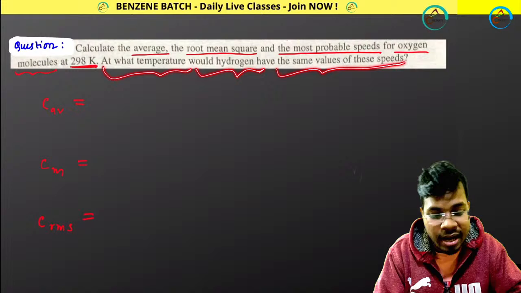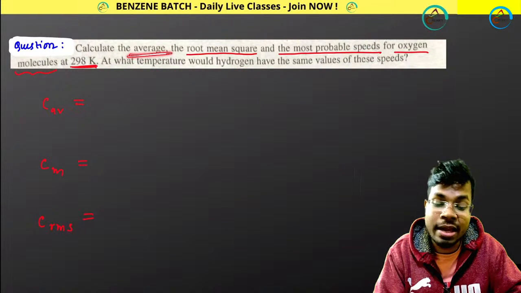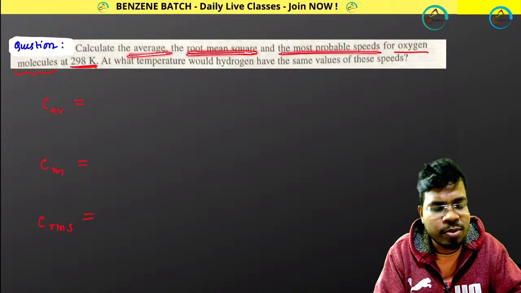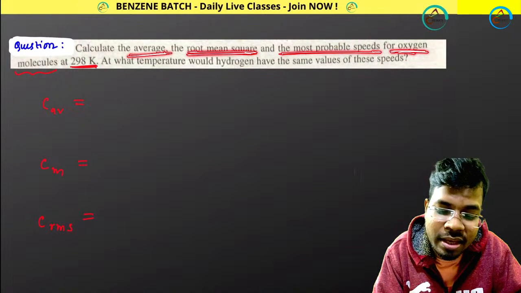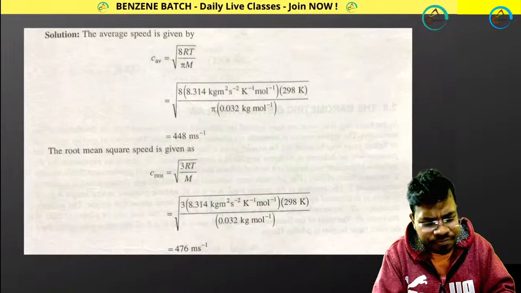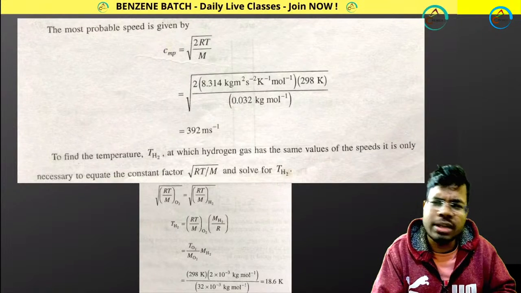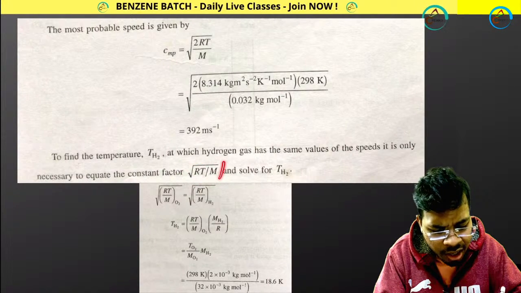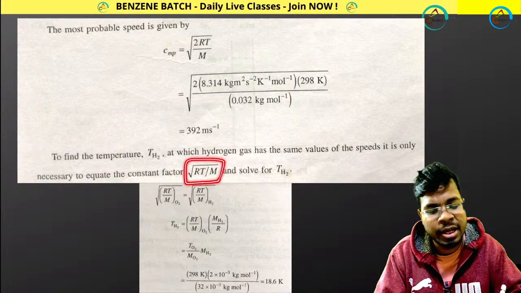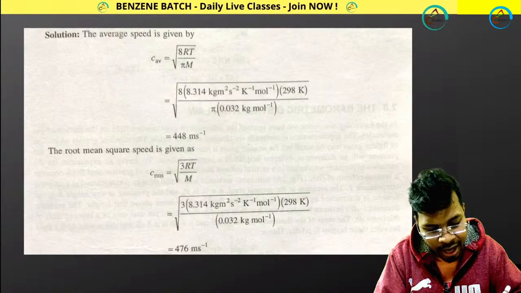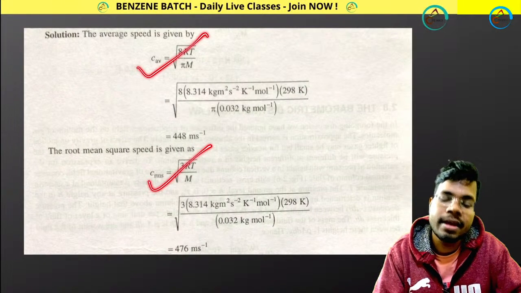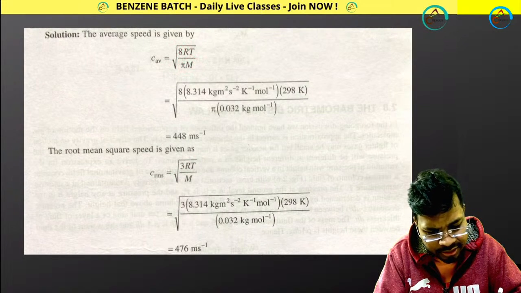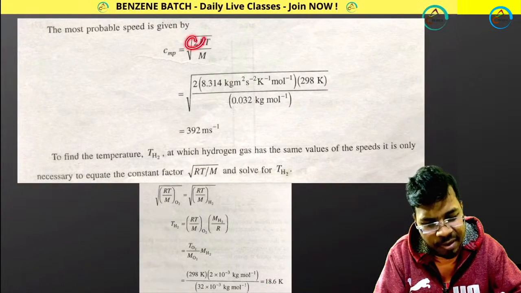Same values means hydrogen has the same average velocity as oxygen, the same root mean square velocity, the same most probable velocity. At what temperature? So we are talking about temperature. You know this root over of RT by M. This part is common in most probable, in RMS, and in average, and they are differentiated by this part only, right?